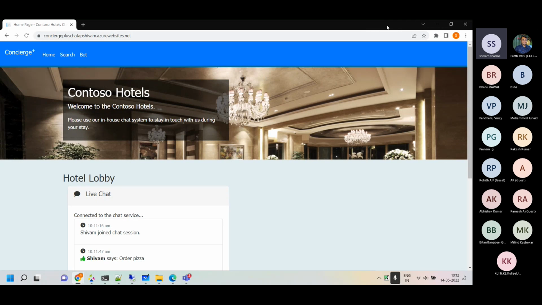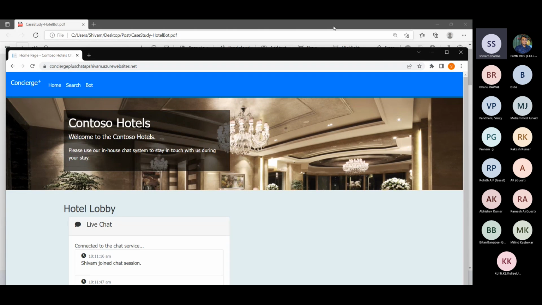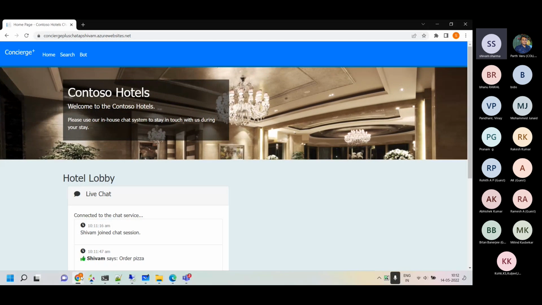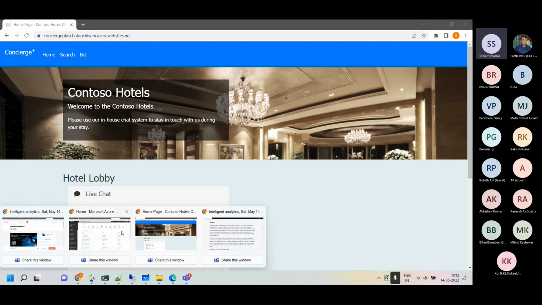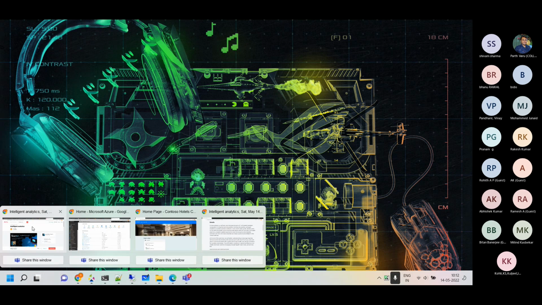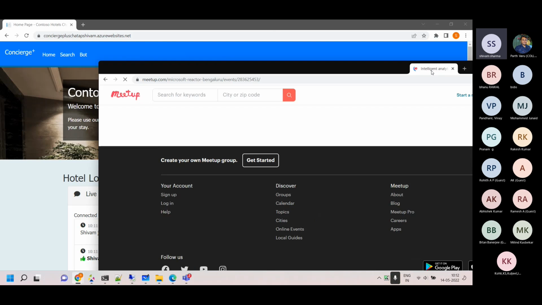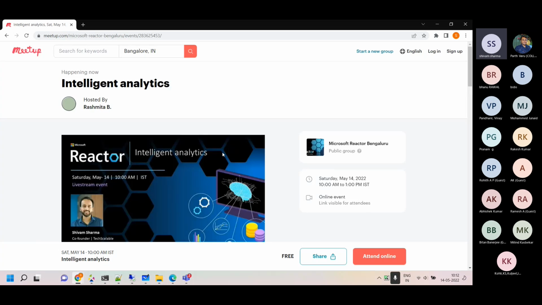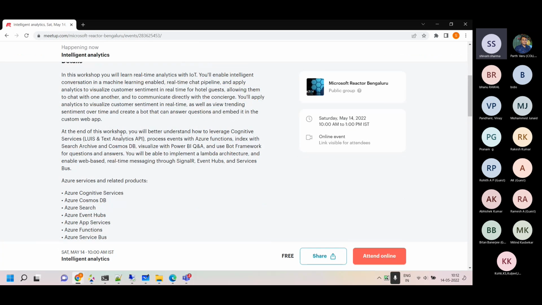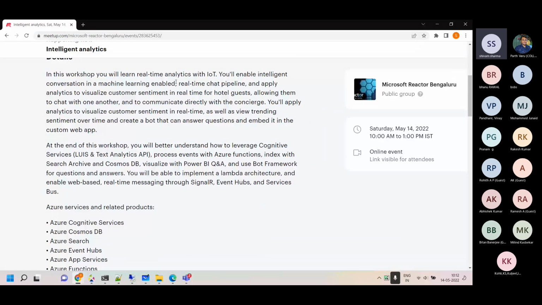If I walk you through the rest of the problem statement, okay, before I do that, let me take you back to the meetup page, and I will walk you through the agenda before I go in depth. If I come back over here again, this bot is ML enabled. We are using cognitive services for the bot purpose.